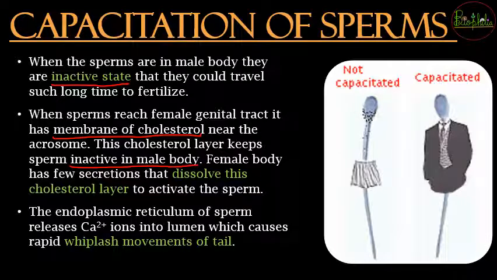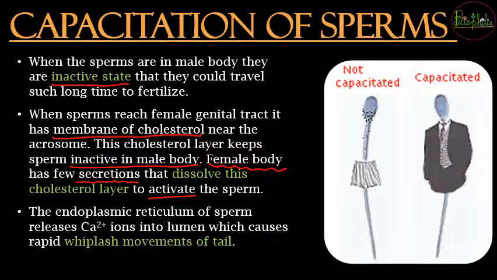Now once these have reached the female body, these need to be removed. जो cholesterol layer है that is surrounded around the acrosome, that needs to be destroyed, that needs to be dissolved. और ये dissolve कौन करेगा? There will be a few secretions, and these secretions which come from the female body will dissolve the cholesterol layer, और cholesterol layer जैसे ही dissolve होगी, the inactive sperm which was not capable to travel for a longer time will now be activated, and this active sperm can now go in search of the egg in a much more efficient way.